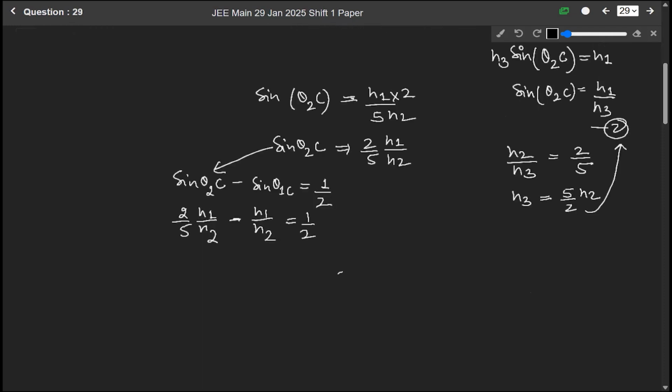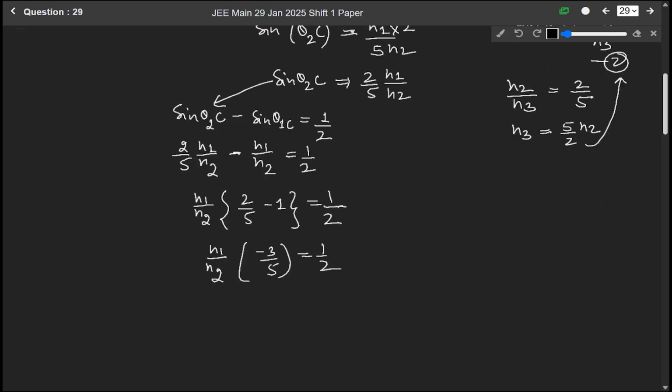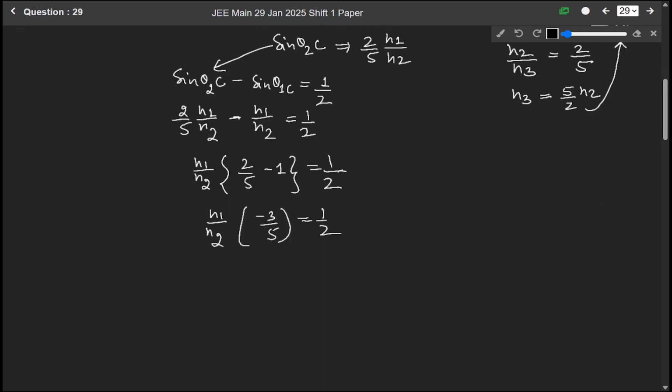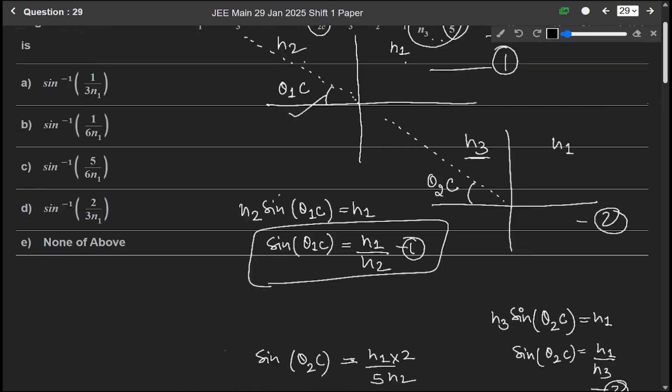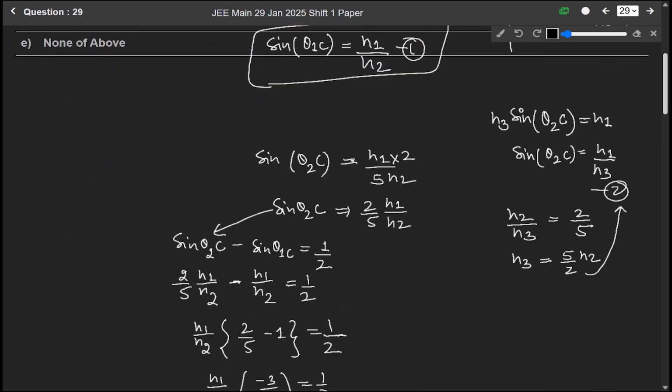Now taking N1 over N2 common, solving it, 2 by 5 minus 1 equals 1 by 2. So N1 over N2 times minus 3 by 5 equals 1 by 2. So from here, N1 over N2 equals minus 5 over 6. Sine theta 1C equals N1 over N2, and we have to find theta 1C.